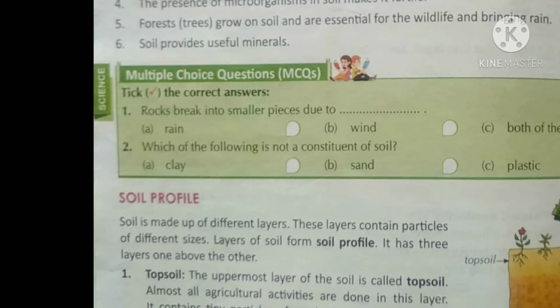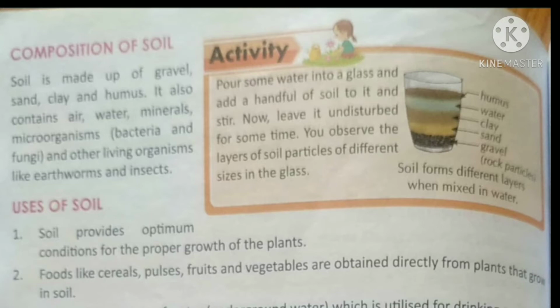Now, composition of soil. As you are aware, soil is made up of gravel, sand, clay and humus. Humus is nothing but the decaying plant particles and organisms. This humus in the soil increases the water holding capacity of the soil, so it is a very important factor. Soil also contains air, water, minerals as well as microorganisms. Microorganisms means bacteria, fungi, and other living organisms like earthworms, insects, etc.